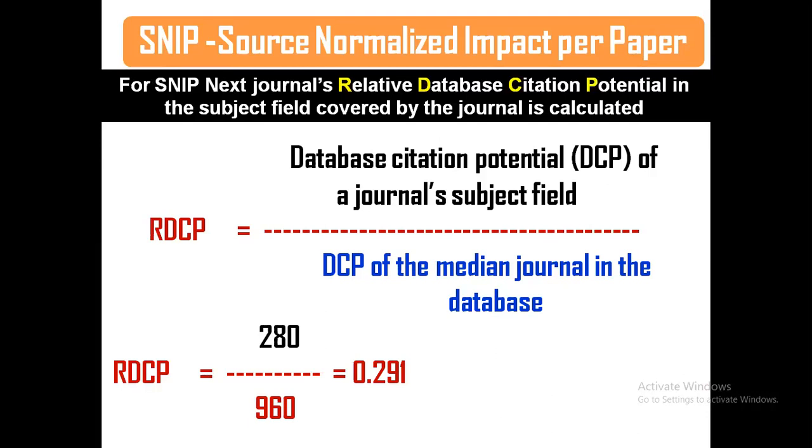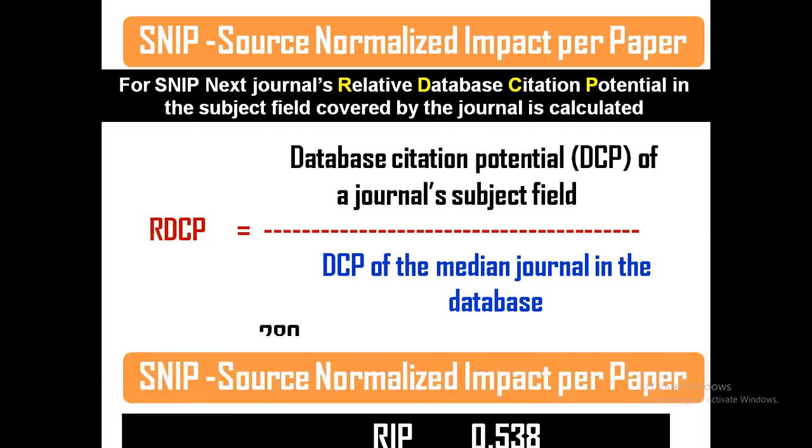That means RDCP is the database citation potential of a journal's subject field. The total potential, and the DCP of the median journal in the database, is calculated. For example, the DCP of the journal's subject field is 2080, and the overall median journal is 960. What is the answer? 291. Having taken these two data, understand? First the RIP value, then this RDCP value.